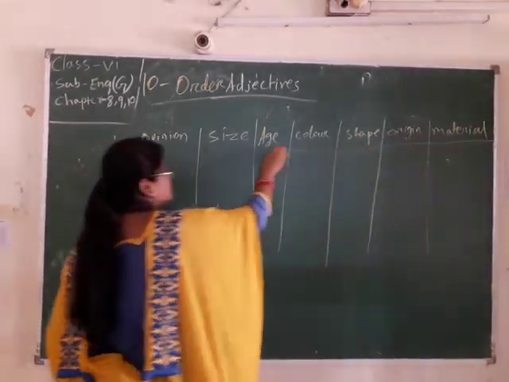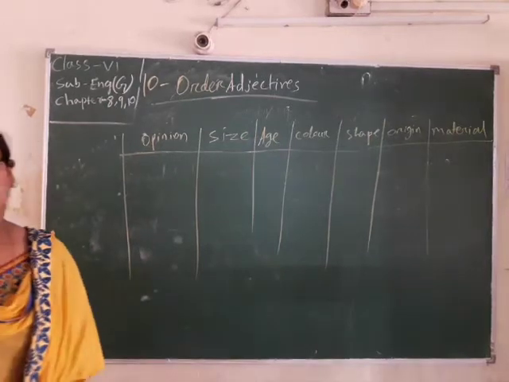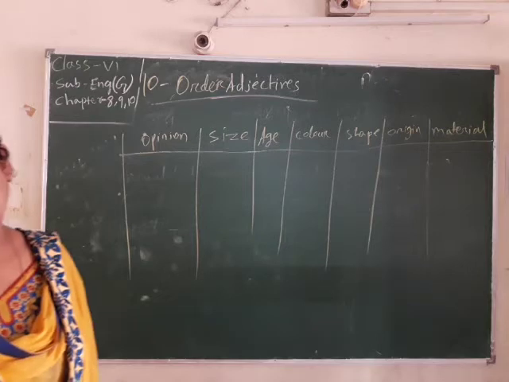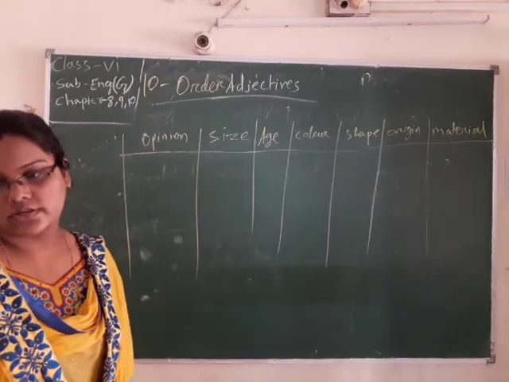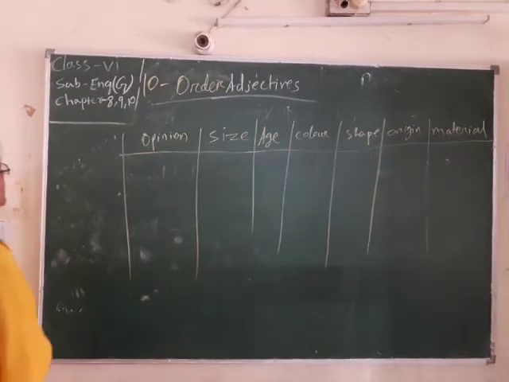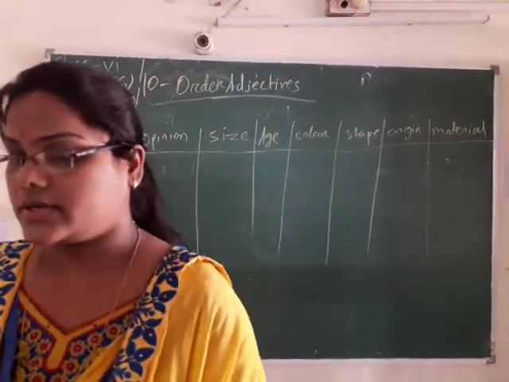These are the order of an adjective. So first is your opinion. What is your opinion? Beautiful.